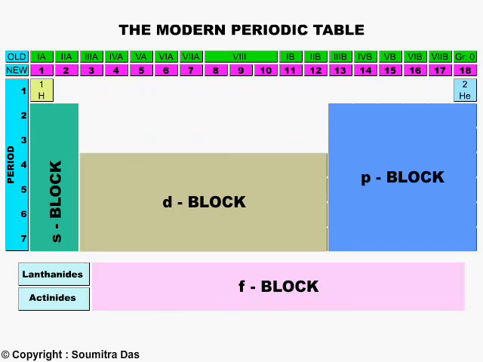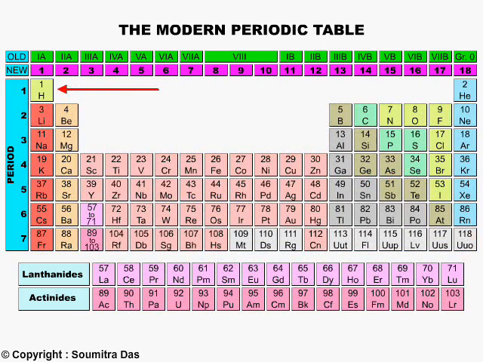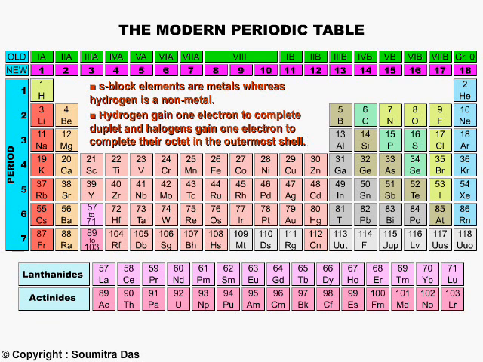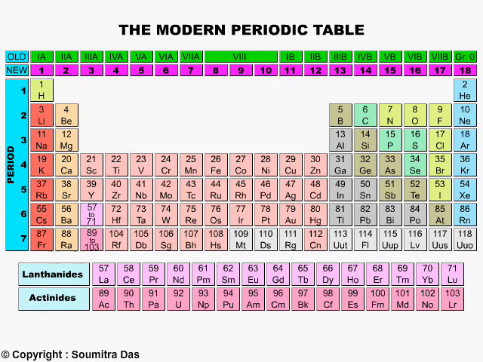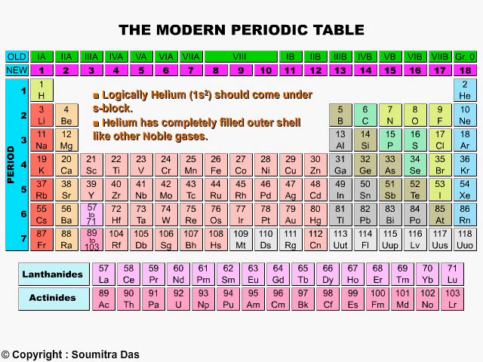You see that hydrogen is not studied under the s block because chemically and physically it differs a lot, and also it shows some sort of similarity with halogens in the way that it completes its outer shell by gaining 1 electron only. Helium is studied under the p block, although logically it should have been an s block element. But because it had similarity with the other noble gases of having a completely filled outer shell, it was kept above neon in the p block.